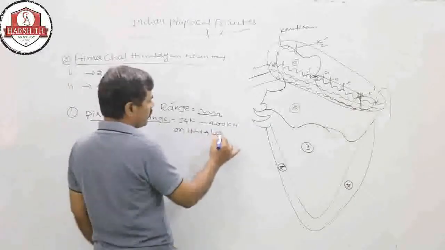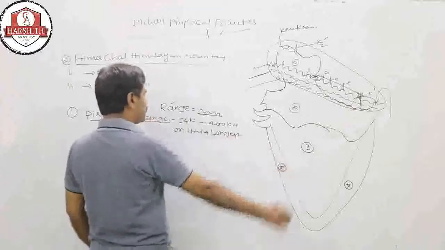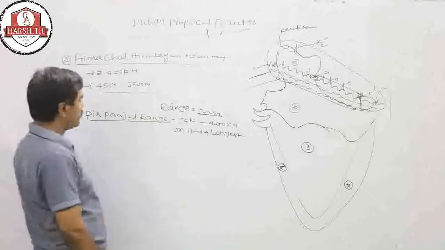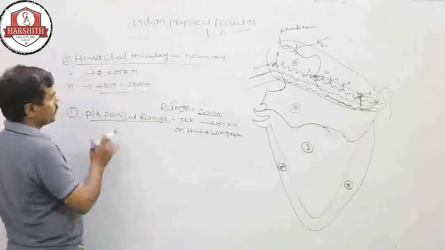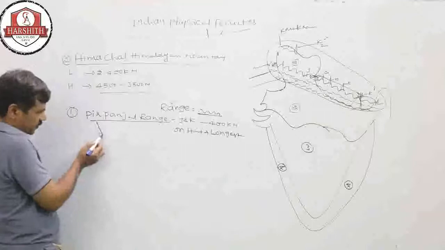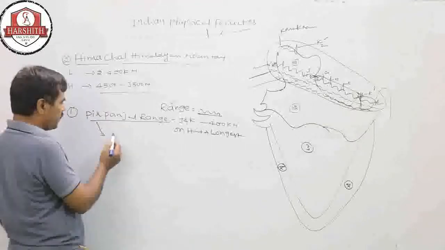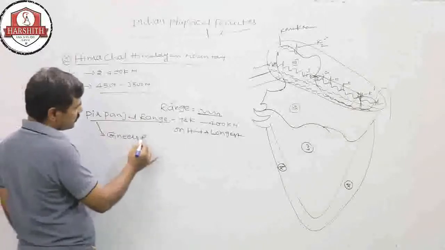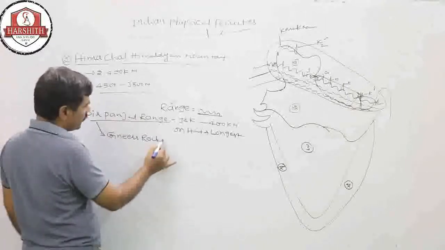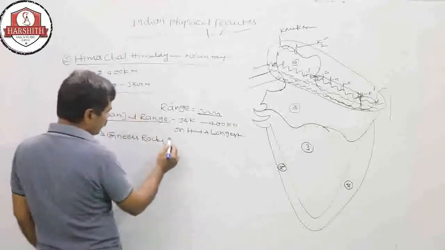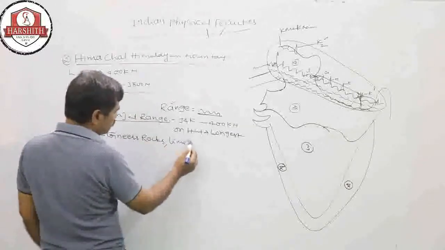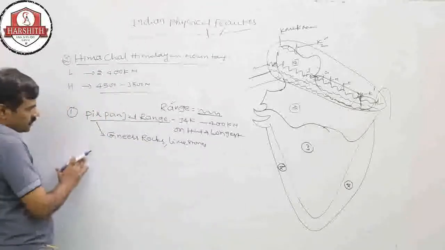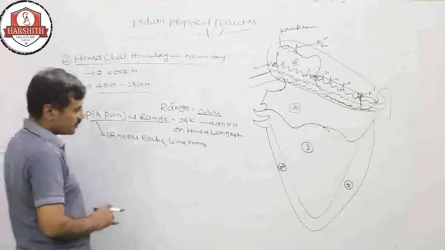On Himachal, this is the longest. The internal structure is composed of gneiss rocks and also limestones. Right? Pir Panjal is the longest.